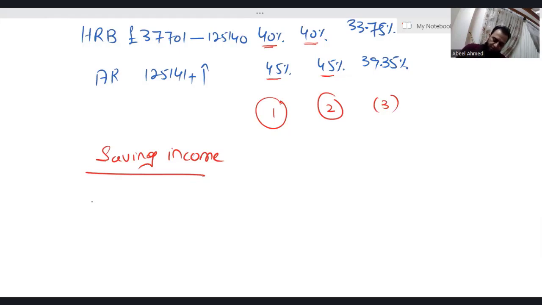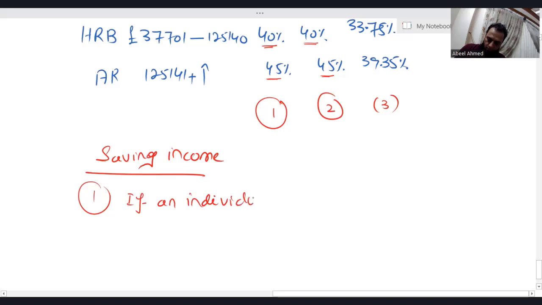Number one: if an individual is a basic rate taxpayer, then that individual gets a nil rate band of £1,000.